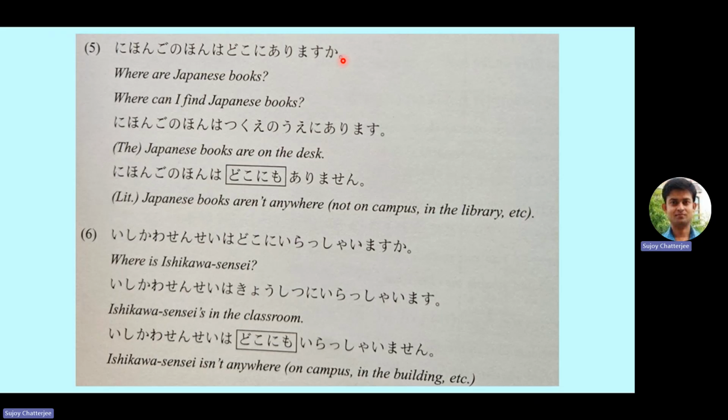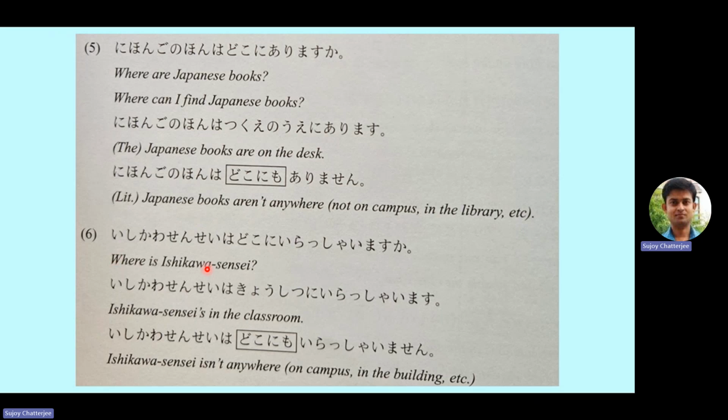The answer is Nihongo no hon wa tsukue no ue ni arimasu. The Japanese books are on the table. Nihongo no hon wa doko ni mo arimasen. That means Japanese books aren't anywhere, not on campus, in the library, or elsewhere. They are nowhere to be found. Japanese books are nowhere present, or Japanese books aren't anywhere.